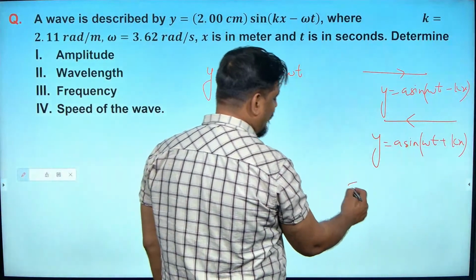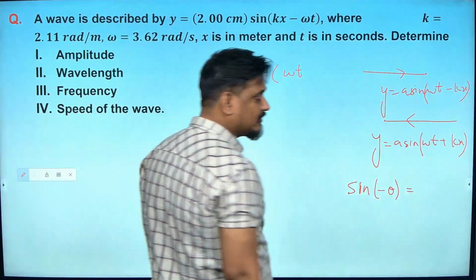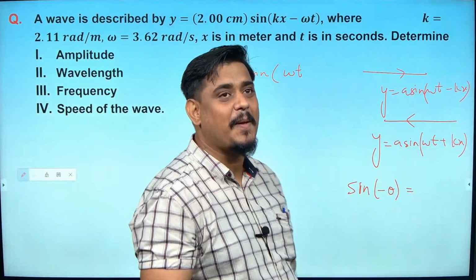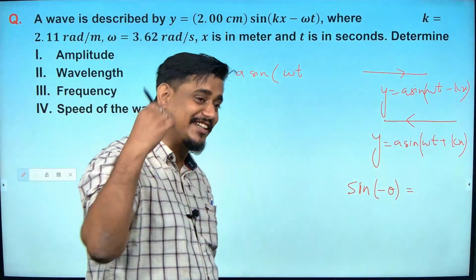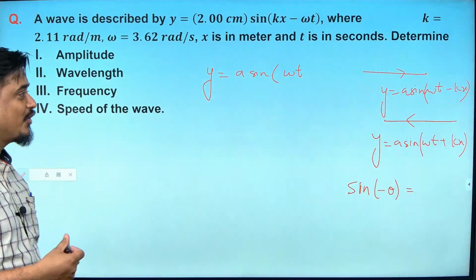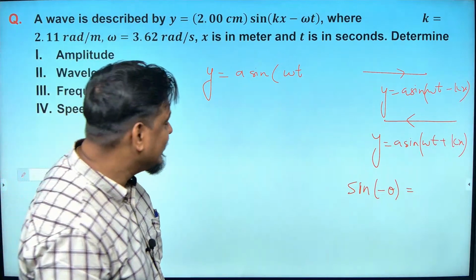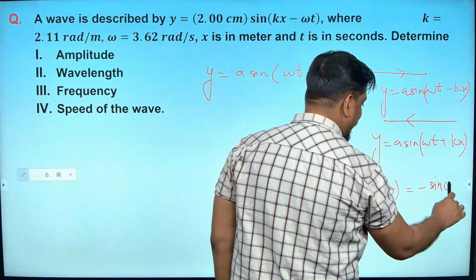You know what sine of minus theta is? Cos theta, sir? No, it is minus sine theta, obviously. Sine of minus theta is minus sine theta.